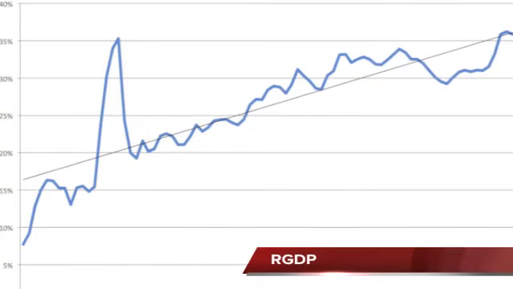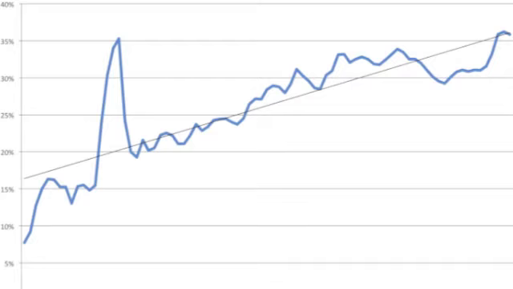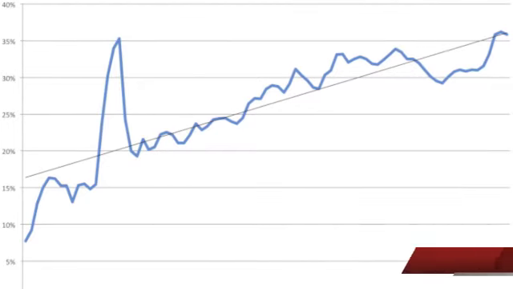RGDP stands for Real Gross Domestic Product. RGDP is the total market value of all new final goods and services produced within a nation in 1 year. This measures the overall well-being of a country and the size of its economy.